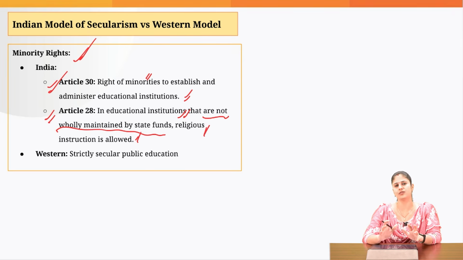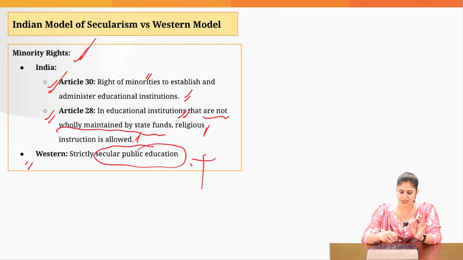But even in this scenario, the institution needs to take consent from the guardians. But the Western model of secularism follows strictly secular public education. No religious instruction is allowed. So that is all when it comes to the Indian model as well as the Western model of secularism. Let's move on to the next topic.